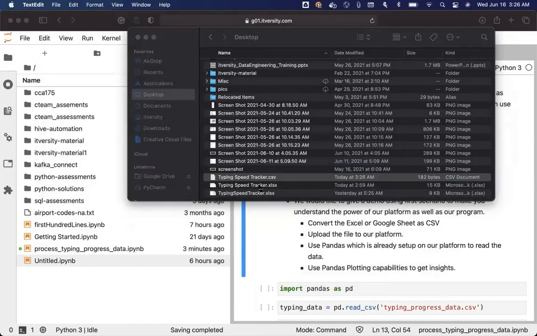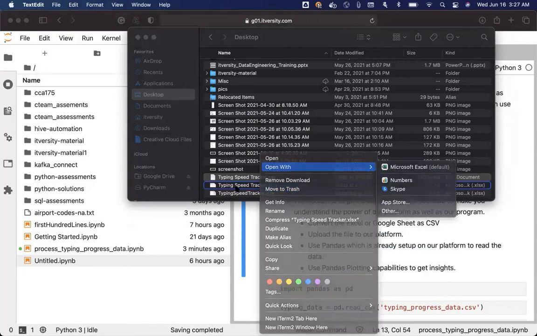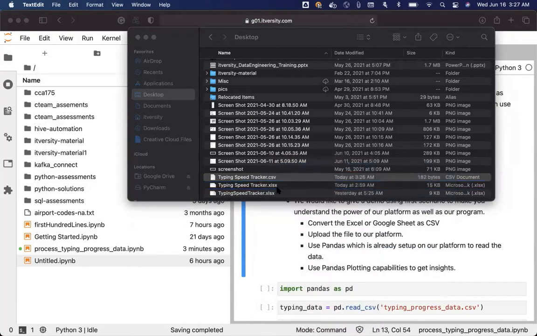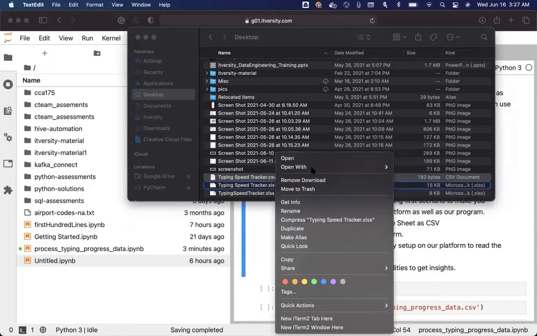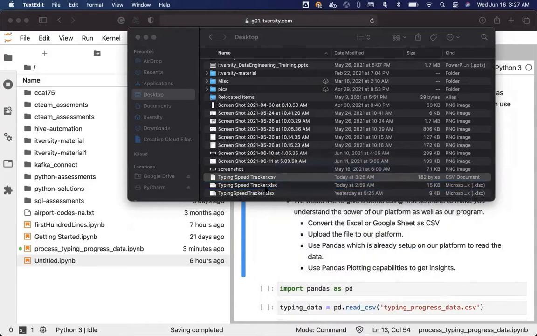But if you try to open the XLSX using TextEdit, it is not possible. I'm trying to open XLSX using TextEdit and it is not letting me choose it here, because XLSX can be interpreted only by applications such as Google Sheet, Excel, etc. To open CSV, we can use TextEdit, TextPad, or any simple text editor. We don't need to have Excel or Google Sheets installed.